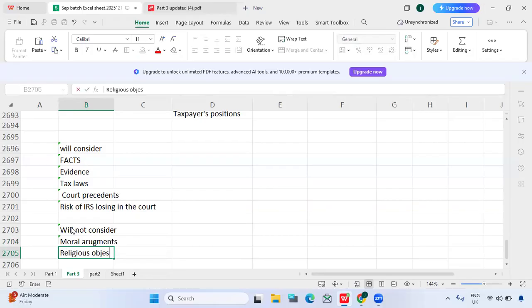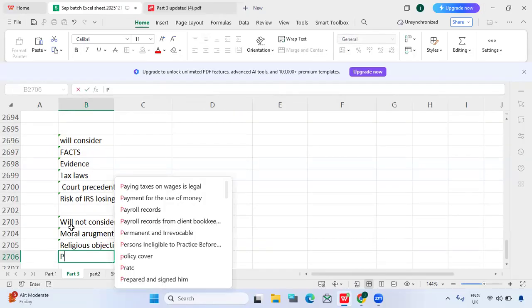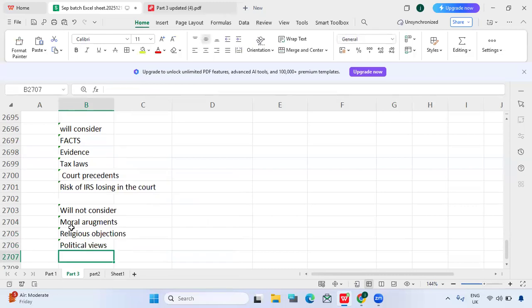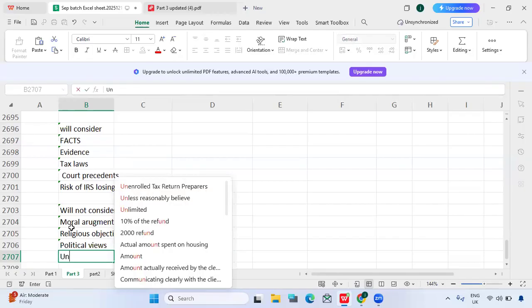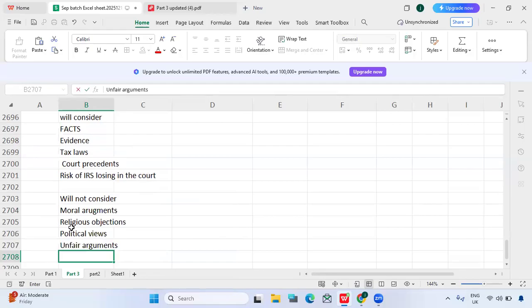Any political views also they will not consider, and unfair arguments. These are the things the appeal department will not consider.